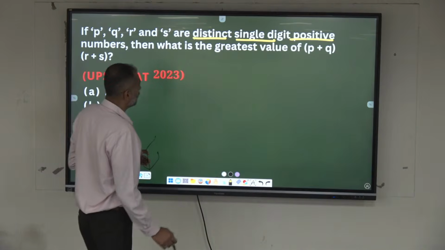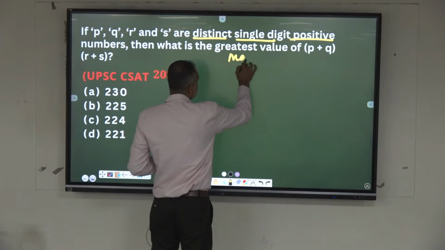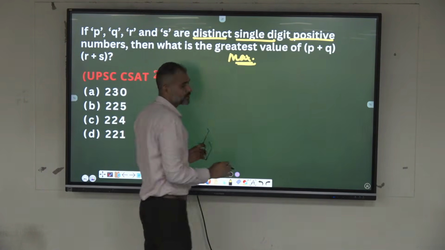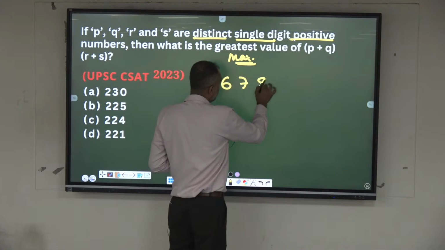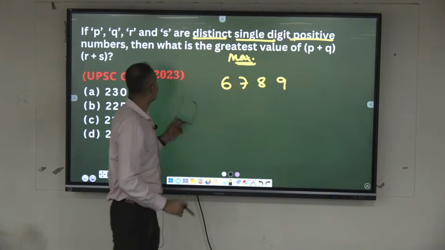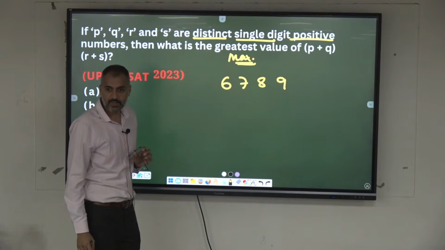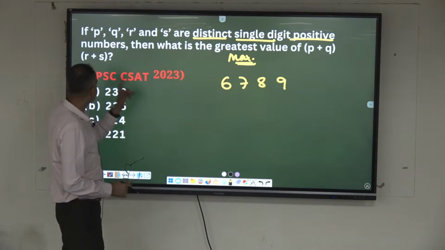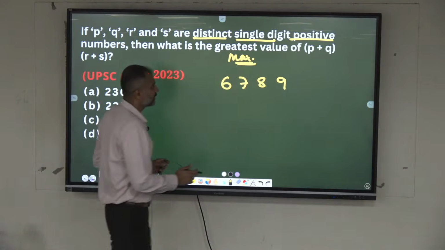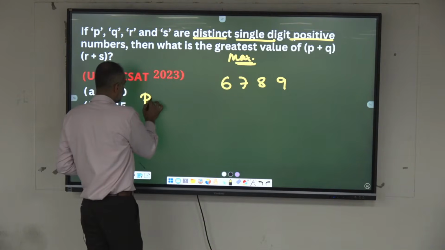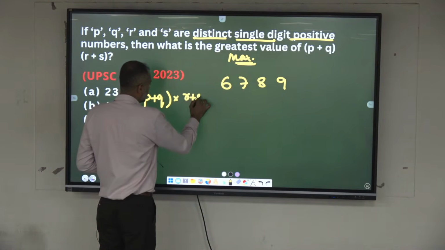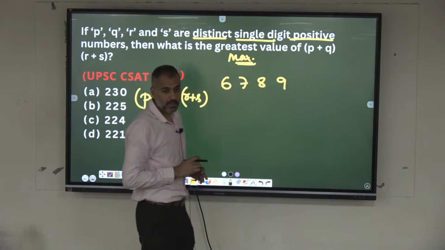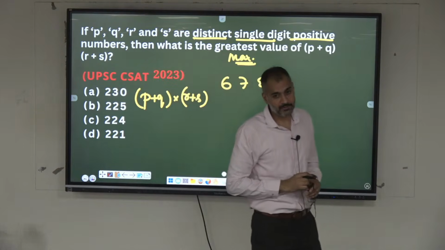Then what is the greatest value? Greatest means we need to get the maximum. Give me the maximum single digit numbers: 6, 7, 8 and 9. You can consider any of these as P, Q, R and S. Now P plus Q into R plus S, if you are doing this, you need to get a maximum value.